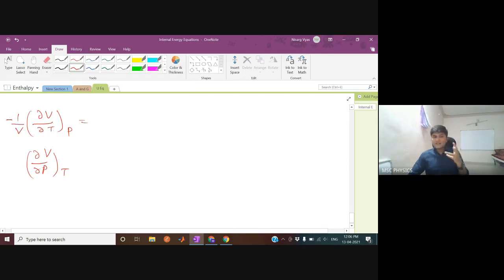Volume will increase if you increase the temperature, so it is plus 1 by V, and if you multiply the other with minus 1 by V, this becomes isobaric, sorry, not adiabatic, I'm sorry. This becomes isobaric expansivity. It tells you that if you increase the temperature of something, how much will the volume increase.